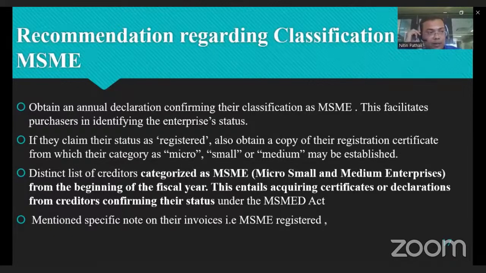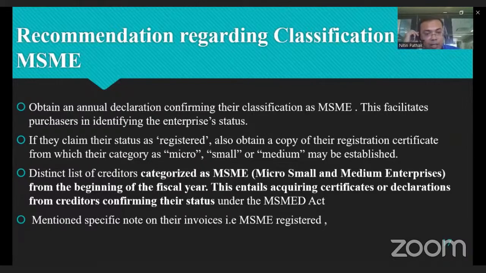Means the entity you are dealing with is an MSME entity, but you don't know what category it belongs to, like micro, small, or medium enterprise. If they claim their status as registered, also obtain a copy of the registration, and from the registration certificate the category, micro, small, or medium, can be established.